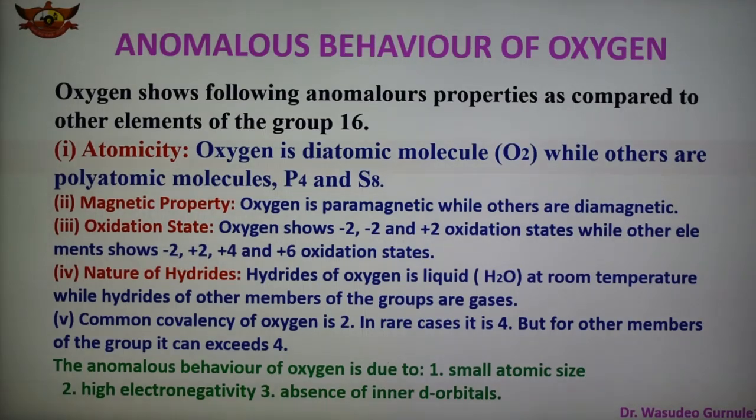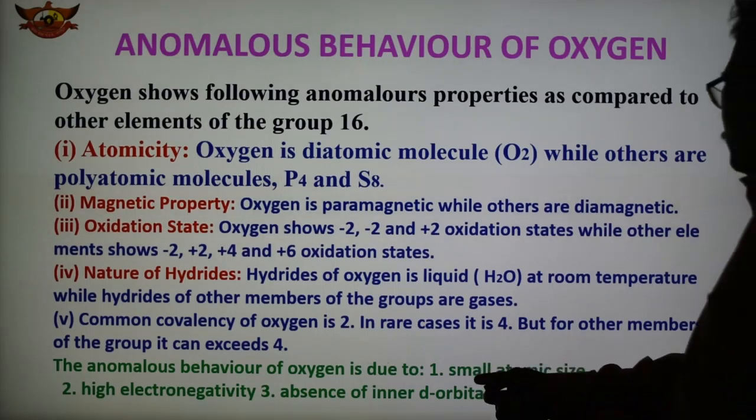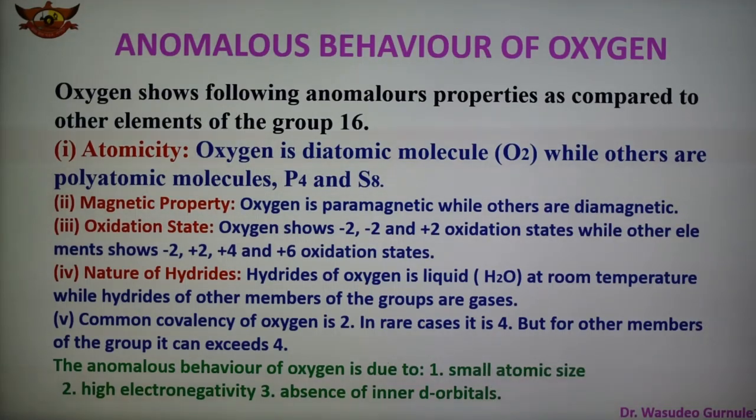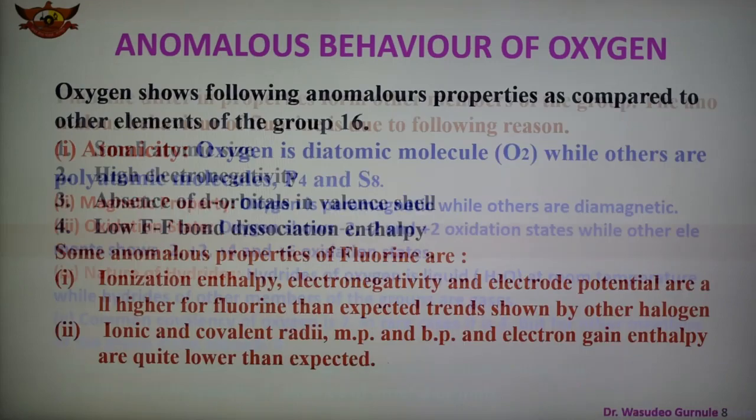So because of these 3 reasons oxygen shows anomalous behavior as compared to the rest of the elements of the oxygen family or group number 16. So these 3 reasons are given: small atomic size, high electronegativity, and absence of inner d orbital.